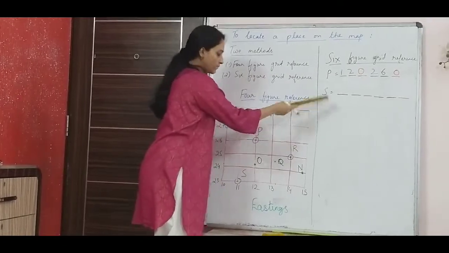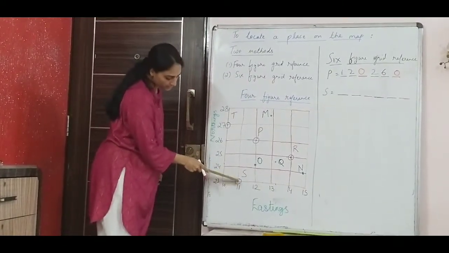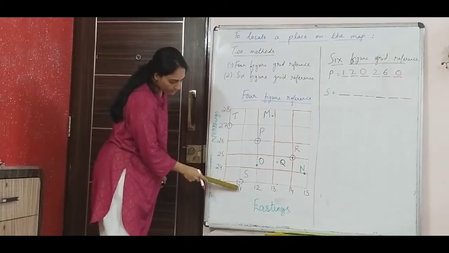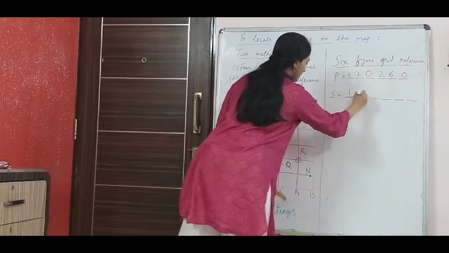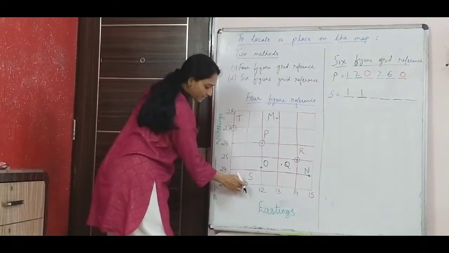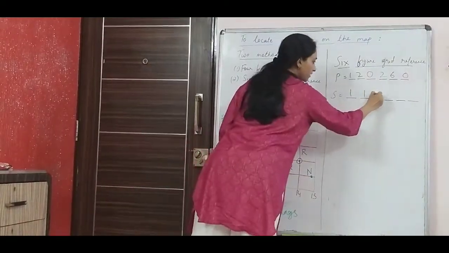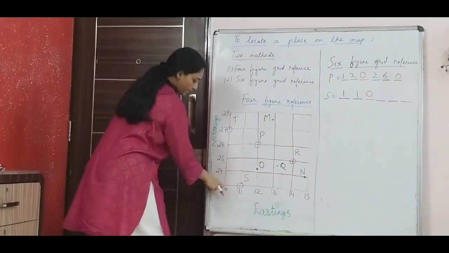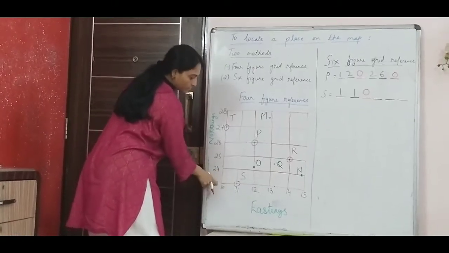Now with point S. Now point S lies here. So see my easting point is here. So my easting is 11. So I write 11 here. And since it is exactly on this easting, my third easting would be 0. My northing would be 23 because again the horizontal line here is 23.